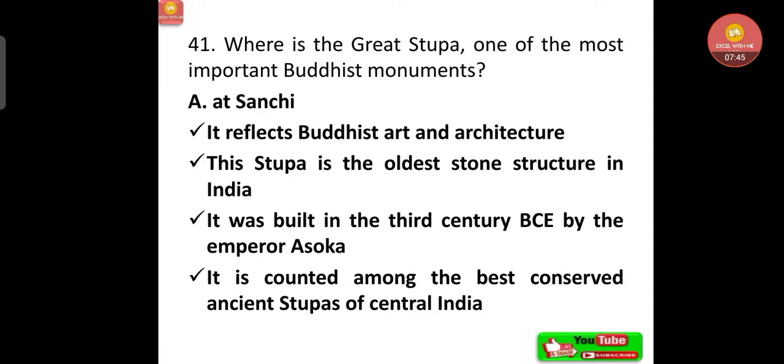Now, where is the great Stupa, one of the most important Buddhist monuments? At Sanchi. Now, this Stupa at Sanchi reflects Buddhist art and architecture. This Stupa is the oldest stone structure in India. It was built in the 3rd century BCE by the Emperor Ashoka. It is counted among the best conserved ancient stupas of central India.